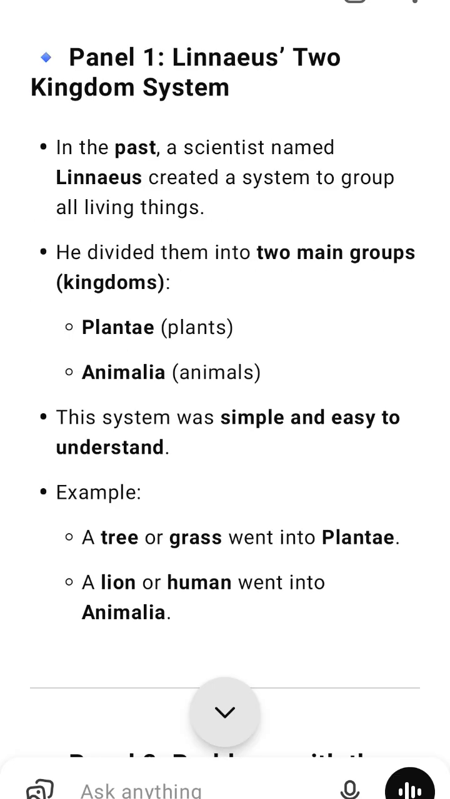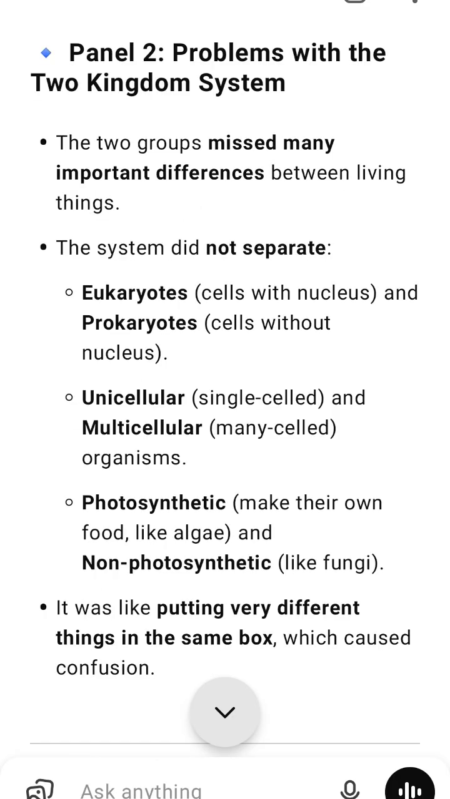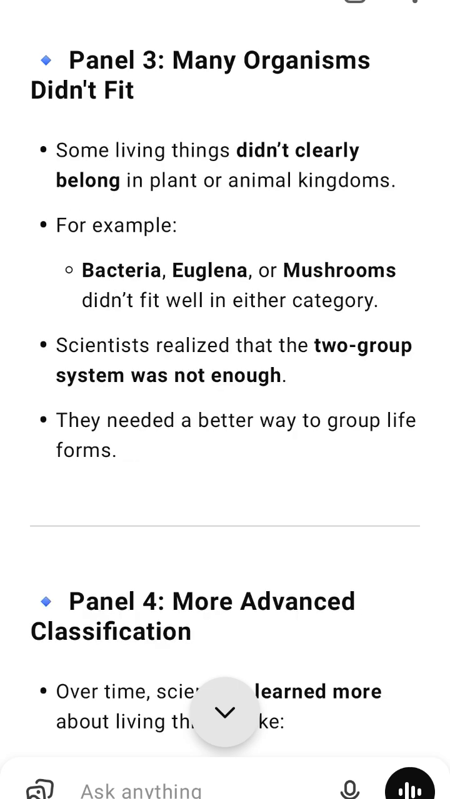Why this is important. The two-kingdom system was a good start, but it was too simple. Life is very diverse, so a more detailed system was needed. The new systems help scientists understand life better, group organisms more accurately, and study their evolution and relationships.